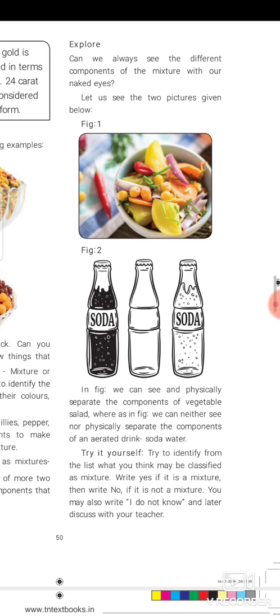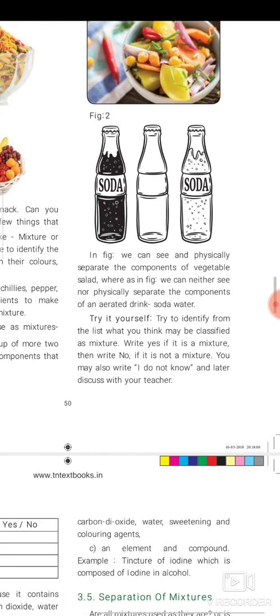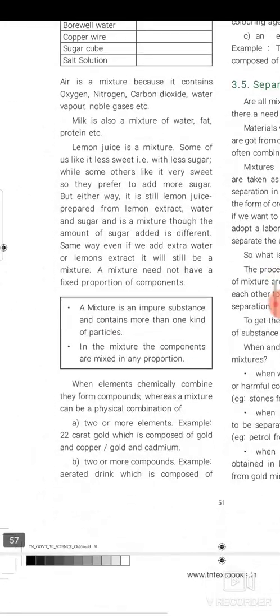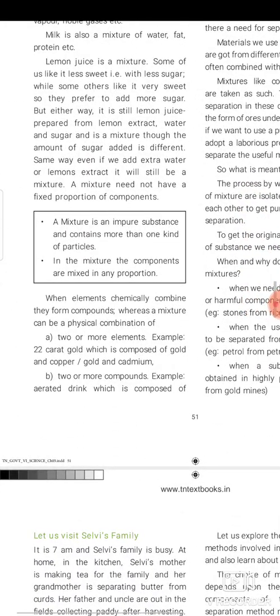Okay, example, milk, lemon juice. You cannot separate the components after preparing lemon juice: the lemon, water, sugar, salt and some syrup. Okay, so a mixture is an impure substance and contains more than one kind of particle. In a mixture, the components are mixed in any proportion. According to your taste, you may add more sugar or less sugar. So it is made up of any proportion.